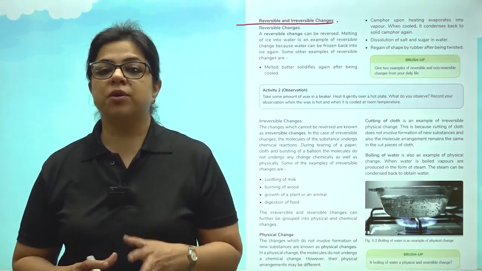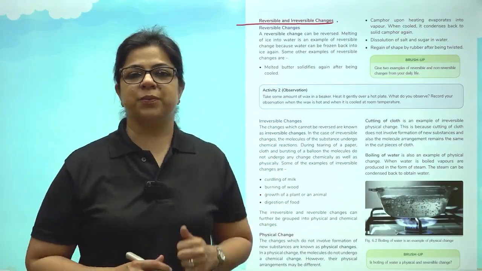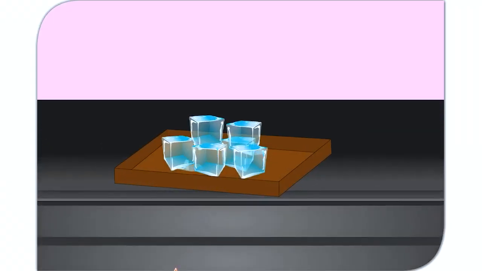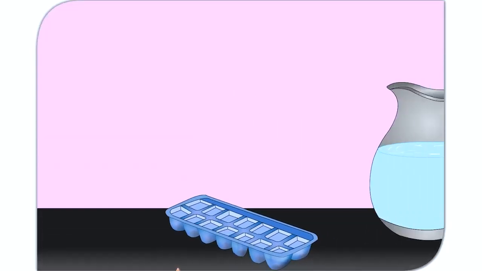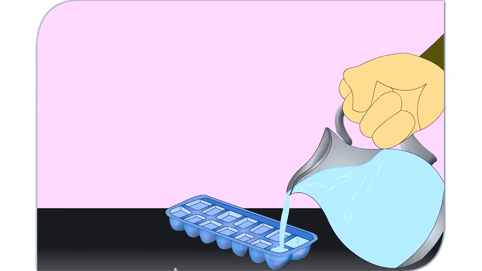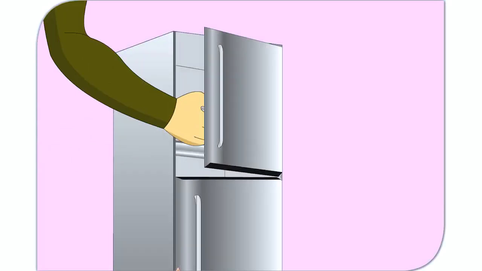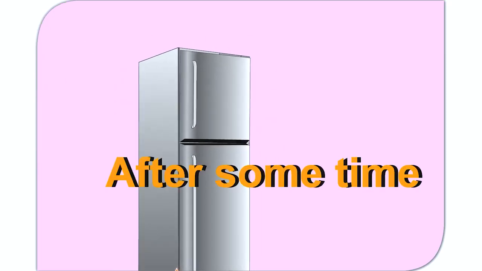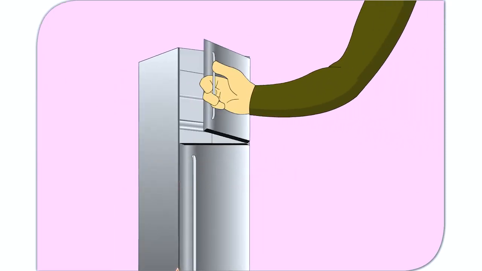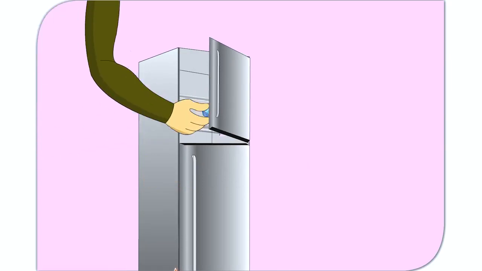Let us understand more about these changes through this video. Changes around us can be reversible or irreversible. Changes that can be reversed easily to obtain a substance in its original form is called a reversible change. Some examples of reversible changes are changing of ice into water on melting and changing of water into ice on freezing.